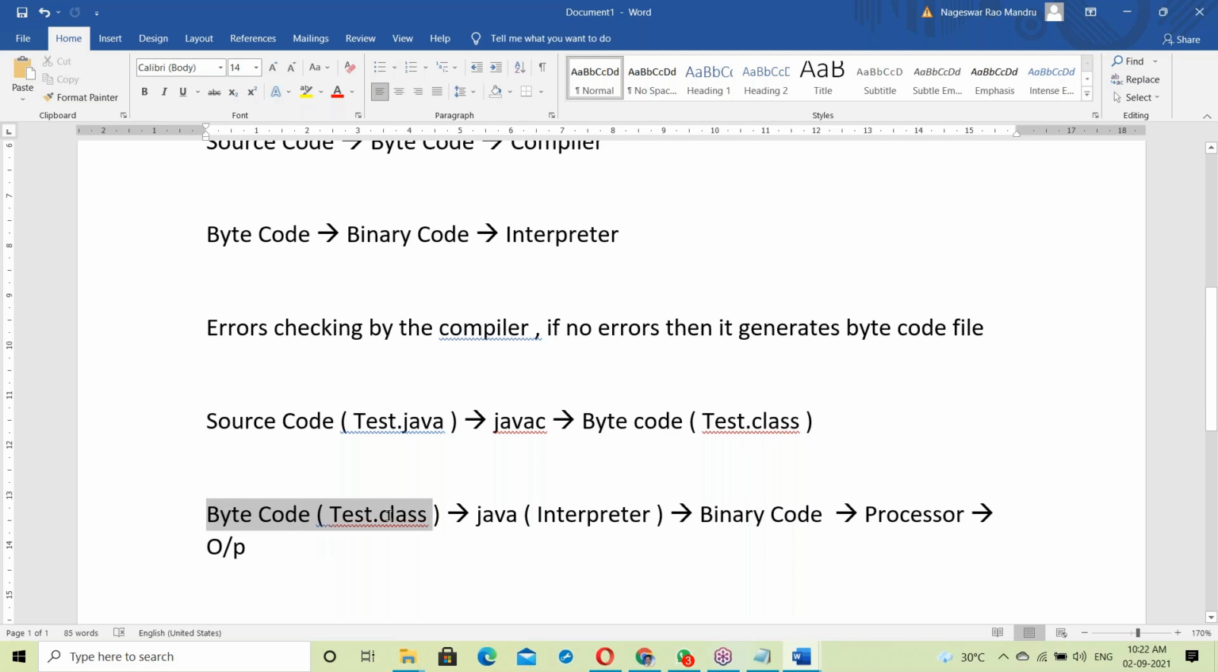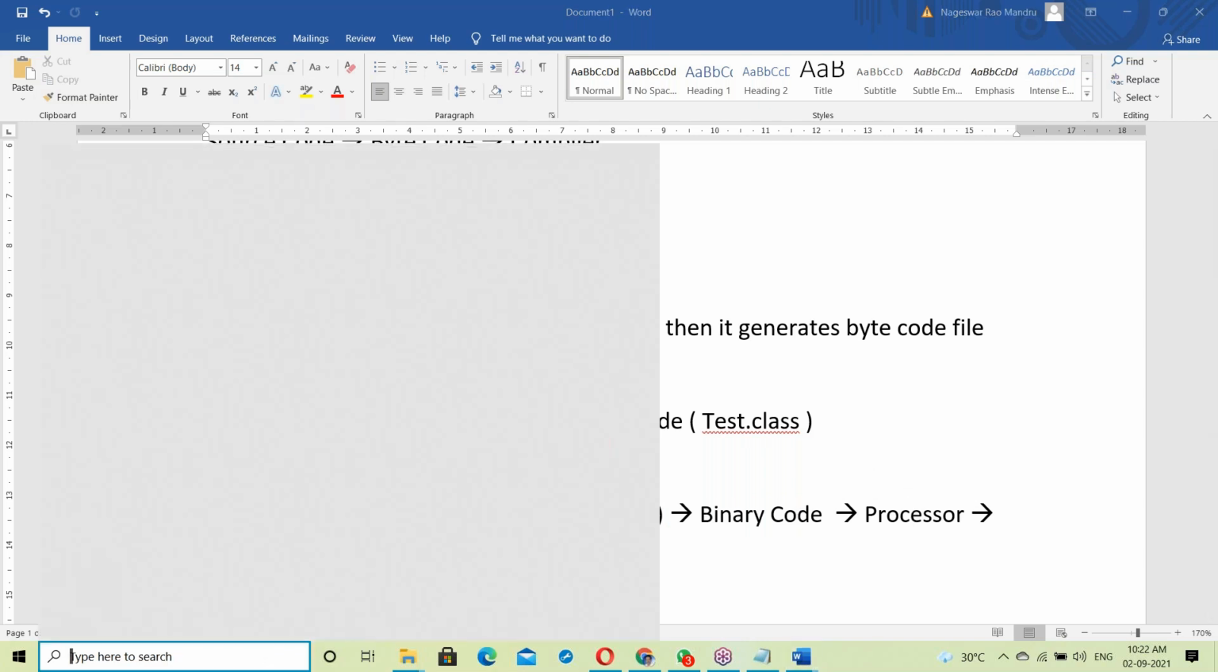Now this .class file is given to the Java interpreter. The Java interpreter takes the bytecode file and converts it line by line. The first line converts to binary code and is given to the processor. The second line converts to binary code and is given to the processor. So line by line it converts into binary code and gives it to the processor, generating the output.